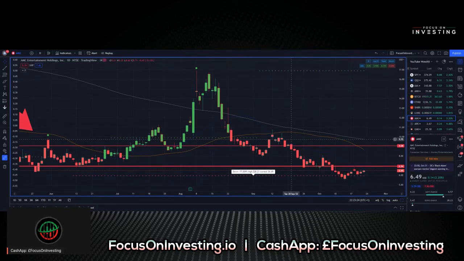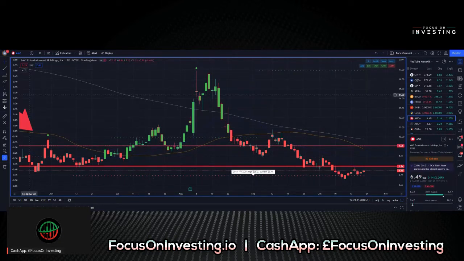The current stock that we're looking at is AMC Entertainment Holdings Inc. Ticker symbol AMC. Current price point is $6.49. We said that trend filter is red. We're up 2.2% for the day, and we're down 77.009% off of our high. Trend filter is currently red, and we're trading below all three moving averages.